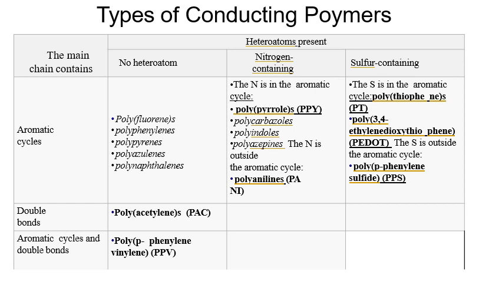Types of conducting polymers. Previously, in the last slide, we saw how we can classify them. Here we will see the types. There are conducting polymers which do not contain any heteroatom, and conducting polymers which contain a heteroatom. Heteroatom means an atom other than carbon and hydrogen, right? So the conducting polymers which do not contain any heteroatoms, what are they mainly?